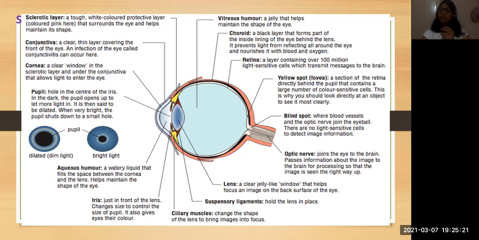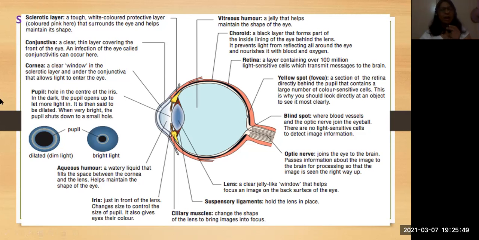So vision receptors, light sensitive receptors are present in the retina, and they transmit messages to the brain. They will collect the colors and the vision, whatever objects are in front of our eyes, and send them to the brain so that we will get the images.